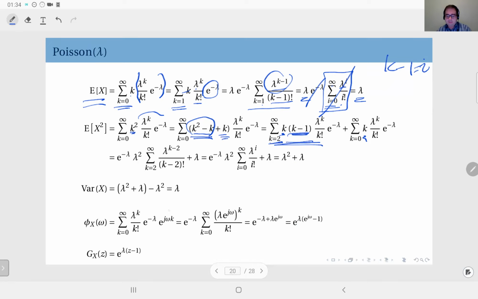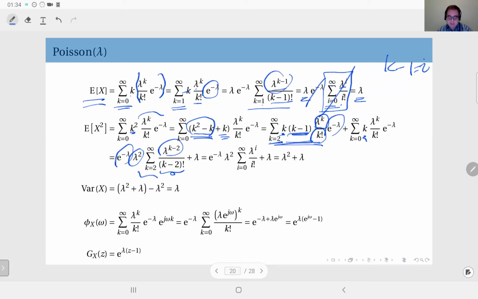What I'm doing is, I have k times k minus 1 here. I eliminate those terms from k factorial, so I will have k minus 2 factorial here. And I take two lambdas out, so I have lambda squared, and here I have lambda to the power k minus 2. And this e to the power minus lambda term appears outside of the sum because it's independent of k.